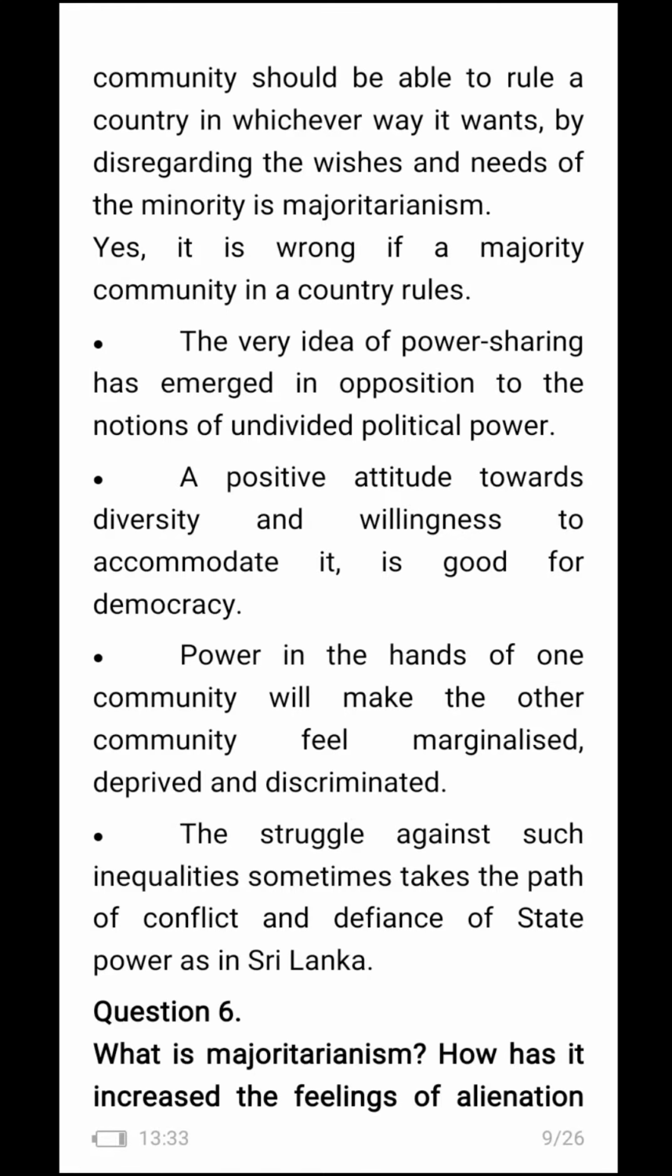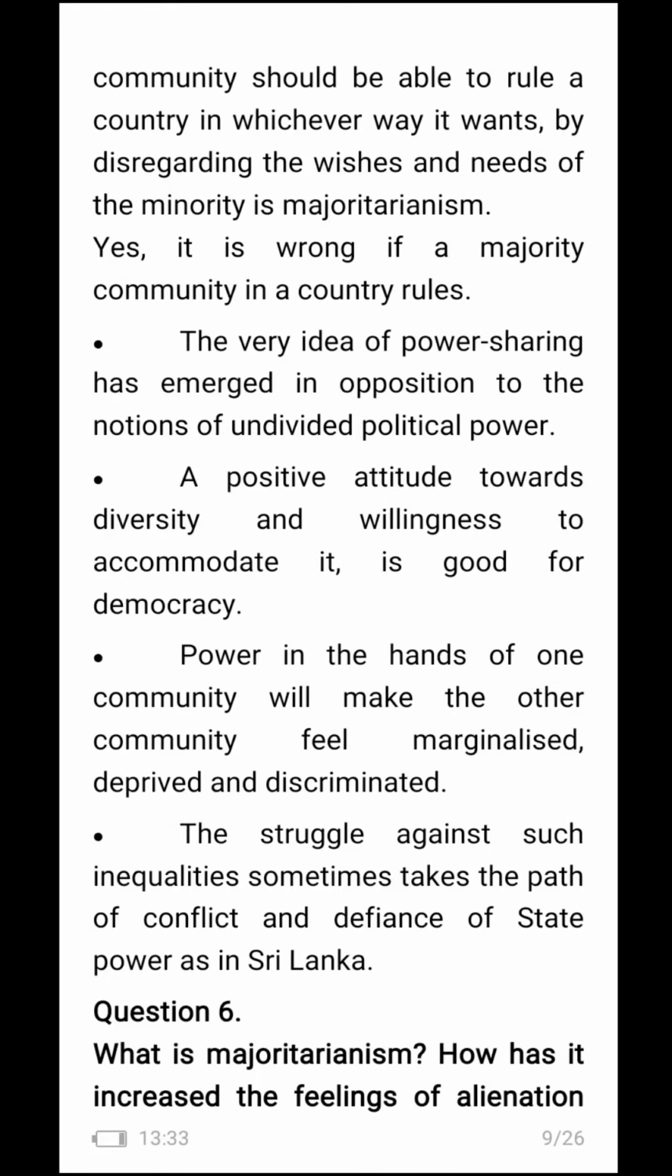The very idea of power sharing has emerged in opposition to the notions of undivided political power. A positive attitude towards diversity and willingness to accommodate it is good for democracy. Power in the hands of one community will make the other community feel marginalized, deprived, and discriminated against. The struggle against such inequalities sometimes takes the path of conflict and defiance of state power, as in Sri Lanka.